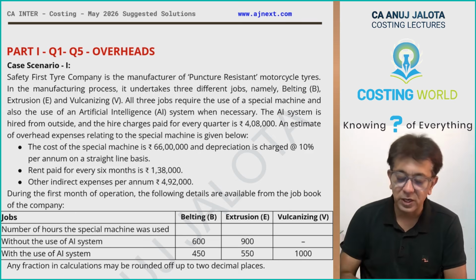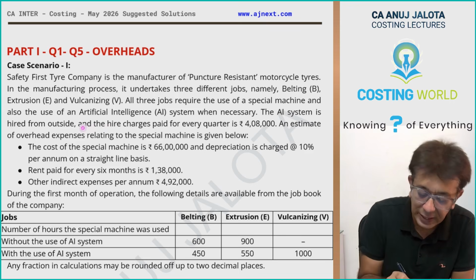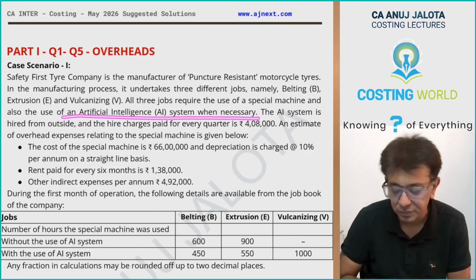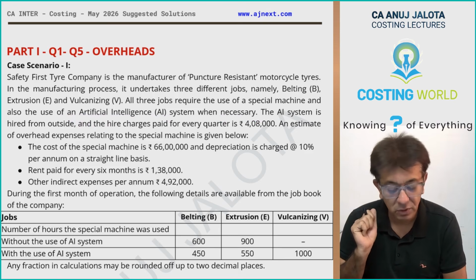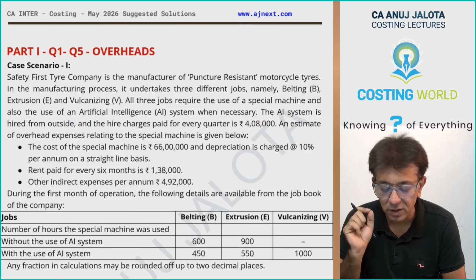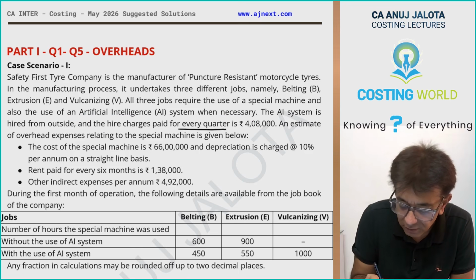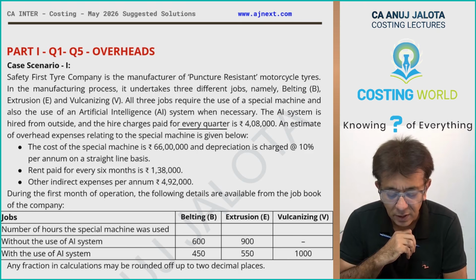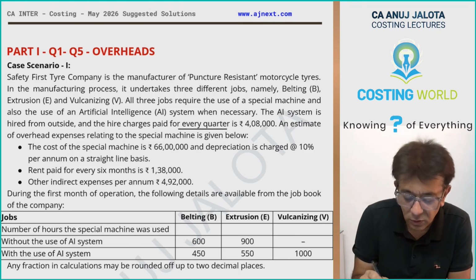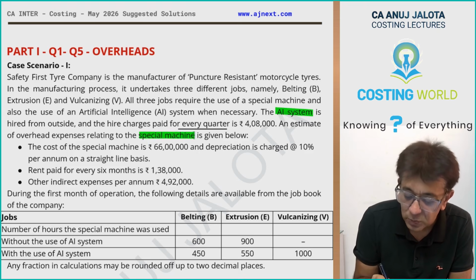All the 3 jobs require the use of a special machine and also use of artificial intelligence system where necessary. The AI system is hired from outside. Okay, hiring charges paid for the quarter is 4,08,000. In that, this word is important: for the quarter. Okay. An estimate of the overhead expenses related to the special machine is given below. See, this was the expense of the AI system, whereas this is the expense of a special machine.